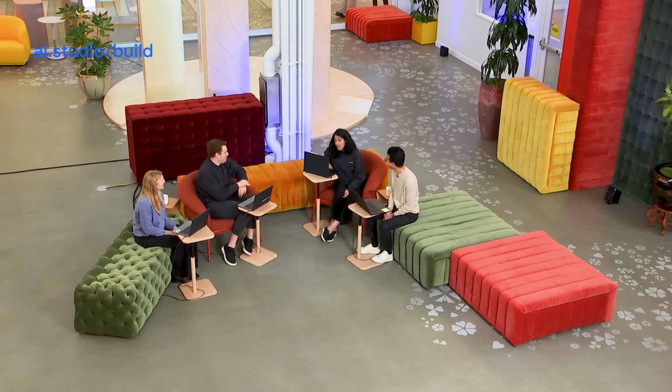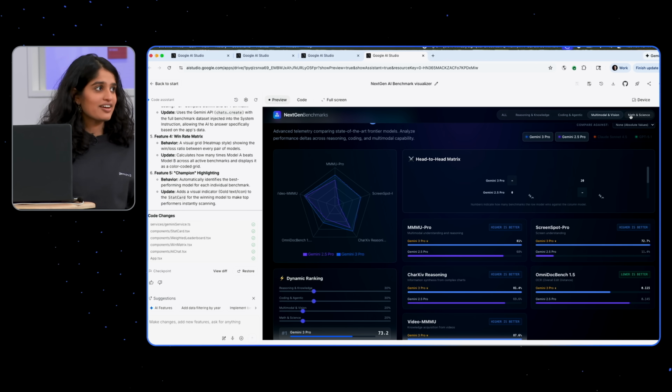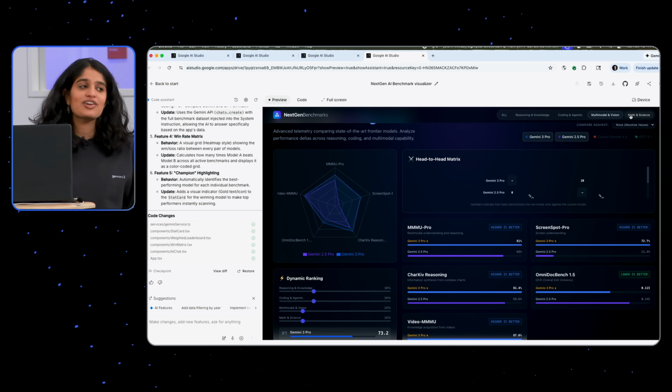Tulsee, you had some ideas of things you wanted to vibe code too. Are they working? Do you want to show anything? Well, you can see this if you want. It's actually kind of funny. Also, Tulsee and I are wearing matching Gemini sweaters. We are. We coordinated. Sweater gang.